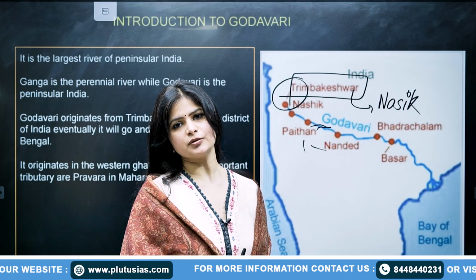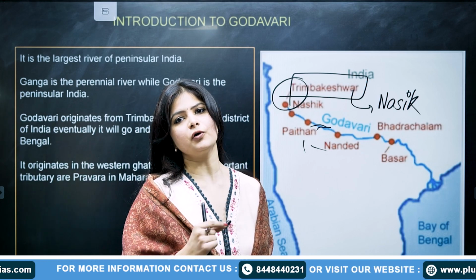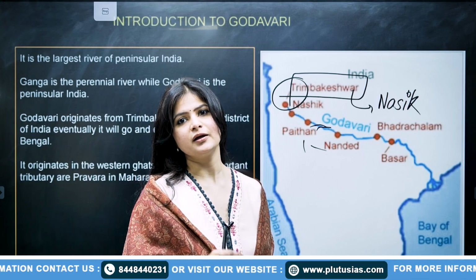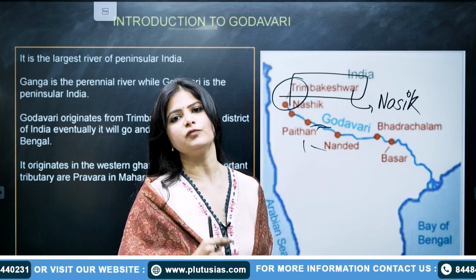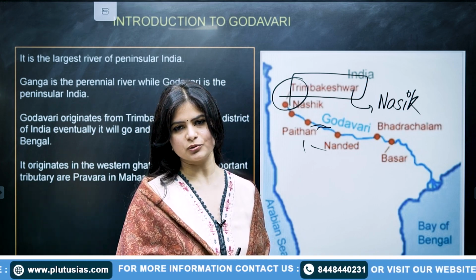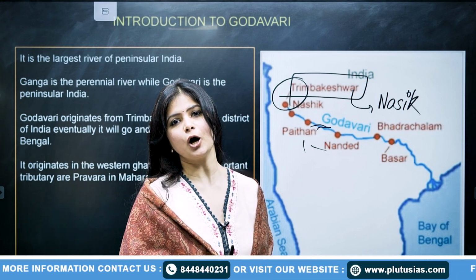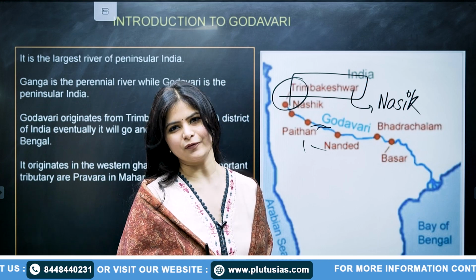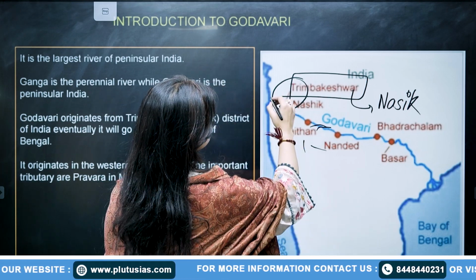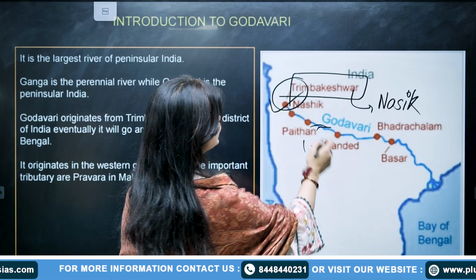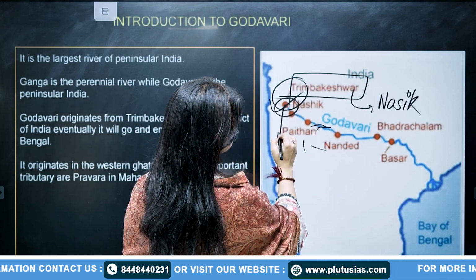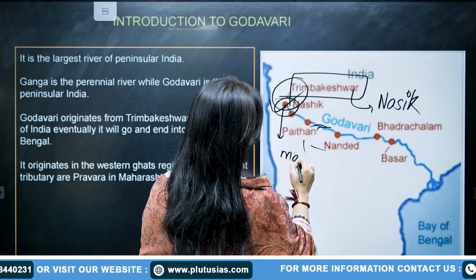The other thing which is important is in which of the following states the Godavari river has the basin and where it flows. So please take care of these factual points, because a lot of times one of the options could be from one of them. So it originates from Trimbakeshwar in Nasik, in Maharashtra.